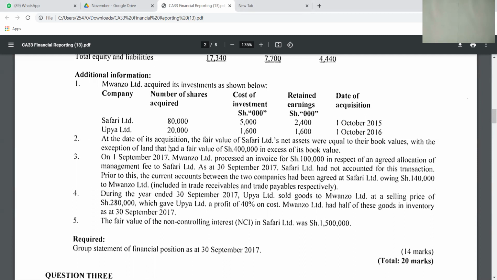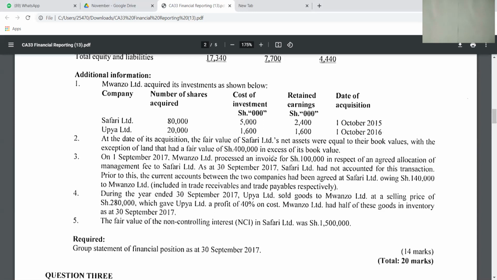Number 2. As at the date of its acquisition, the fair value of Safari's net assets were equal to their book value, with the exception of Rand, that had a fair value of 400,000 in excess of its book value. So when Safari Limited was acquired, its net assets were equal with their book value. So the fair value of those assets were equal with their book value. That is what they have said, with the exception of Rand, whereby Rand's fair value was in excess of the book value.